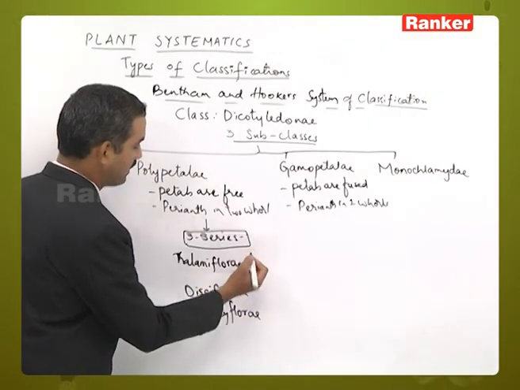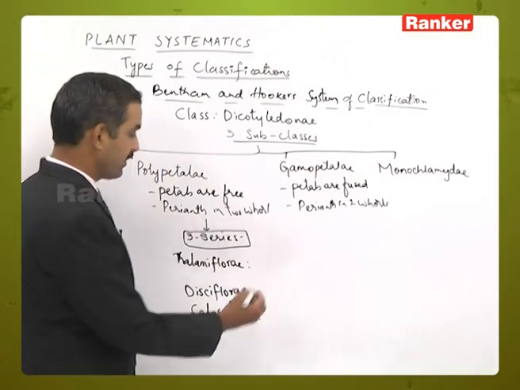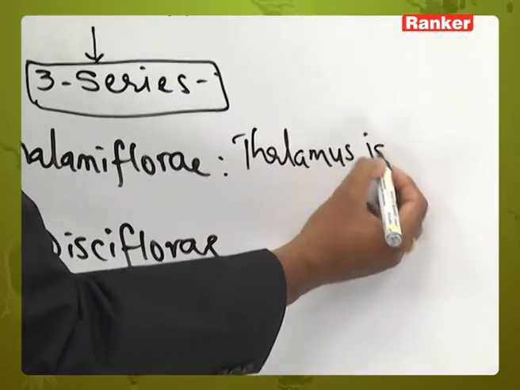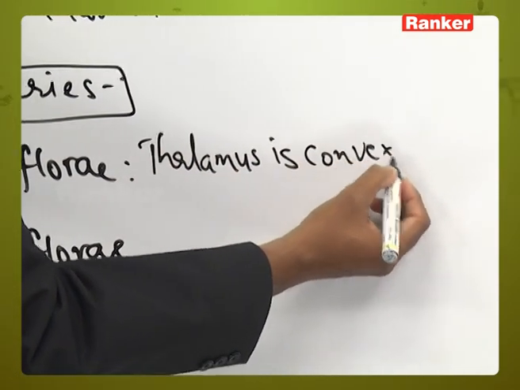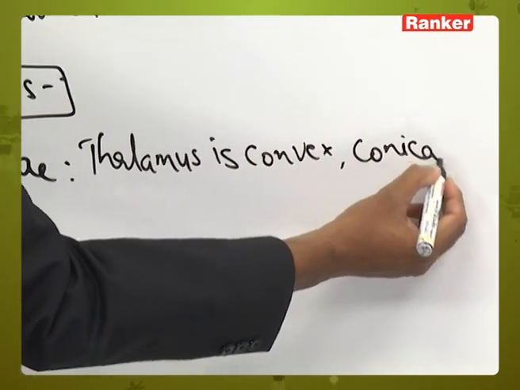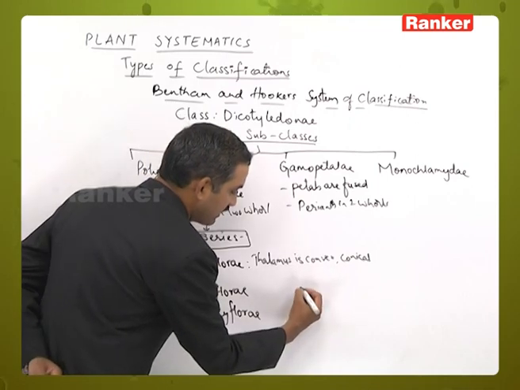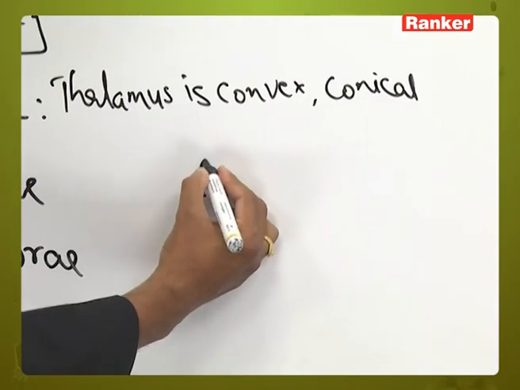Let us start with the first, Thalamiflorae. Here the thalamus is convex or conical shaped, and if you observe the diagram, the thalamus will be convex like this.